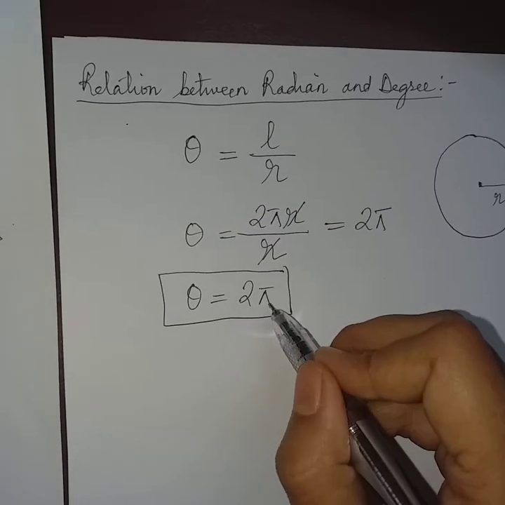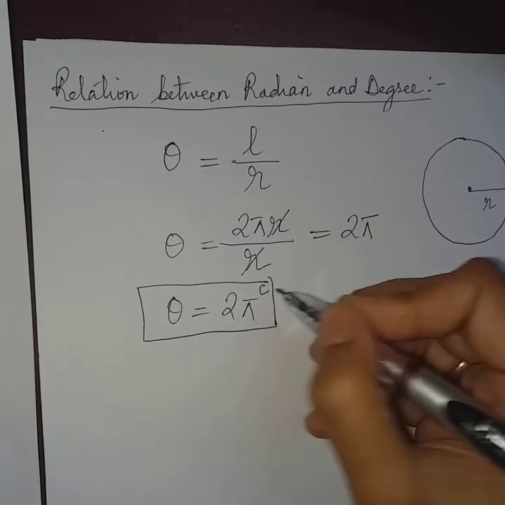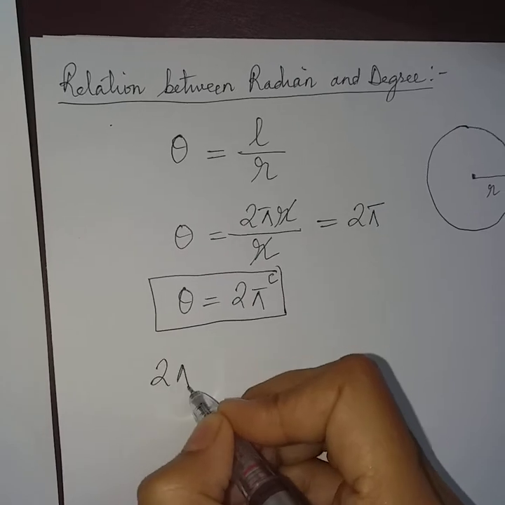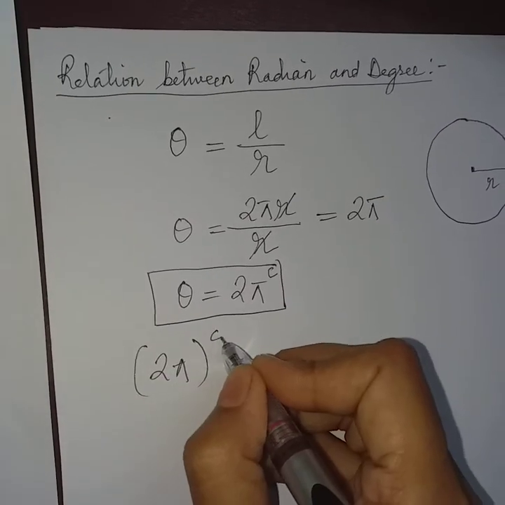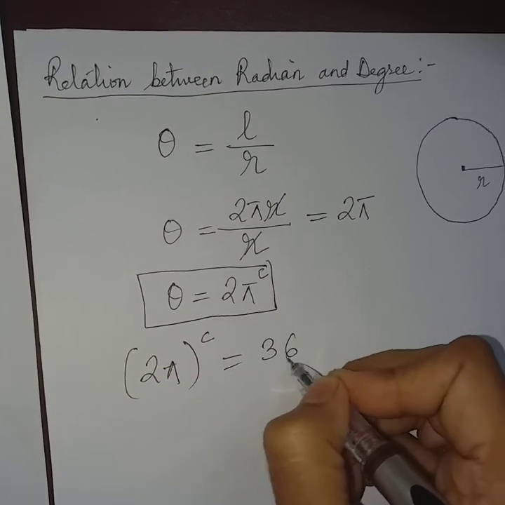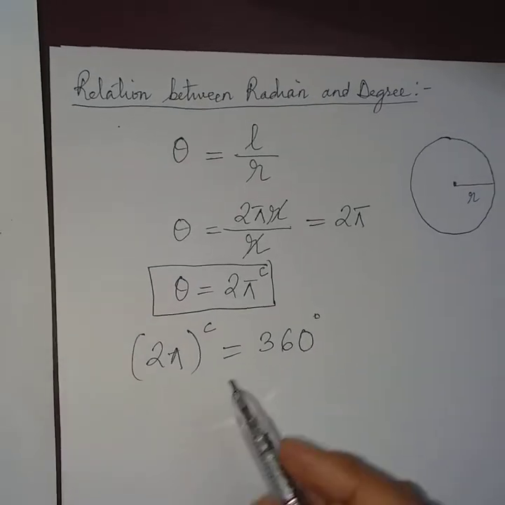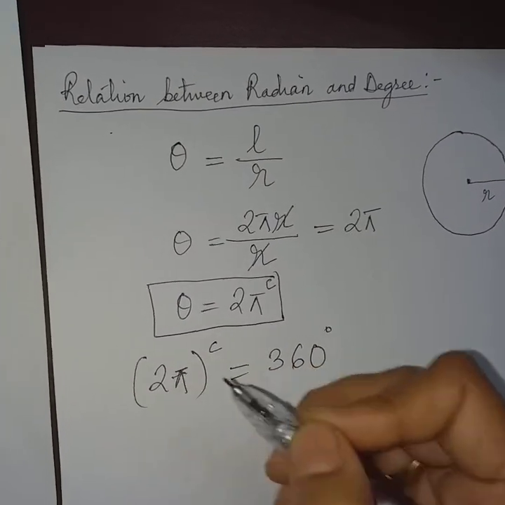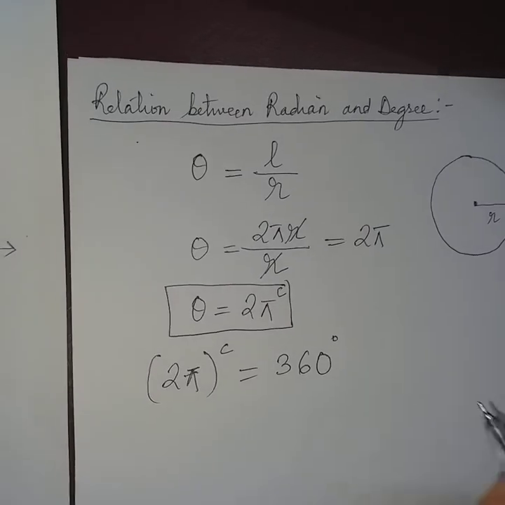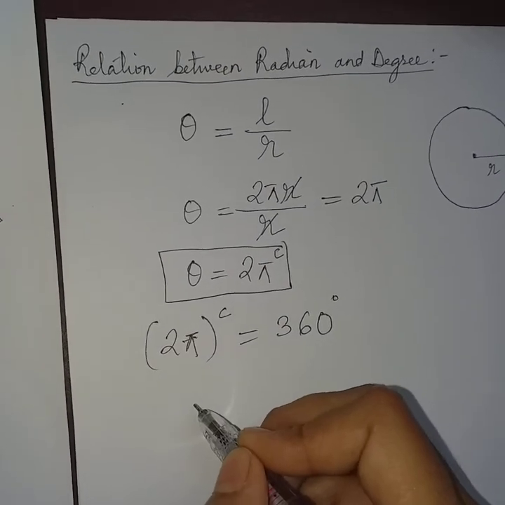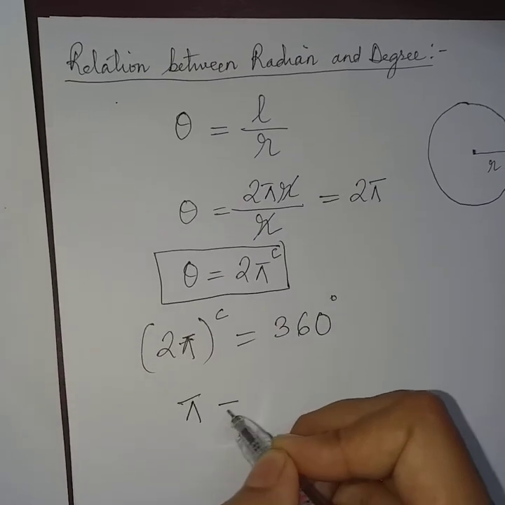That means 2 pi radian is nothing but 360 degree. So this is the relation between degree and radian. 2 pi radian is equal to 360 degree. Now what will be the value of pi?